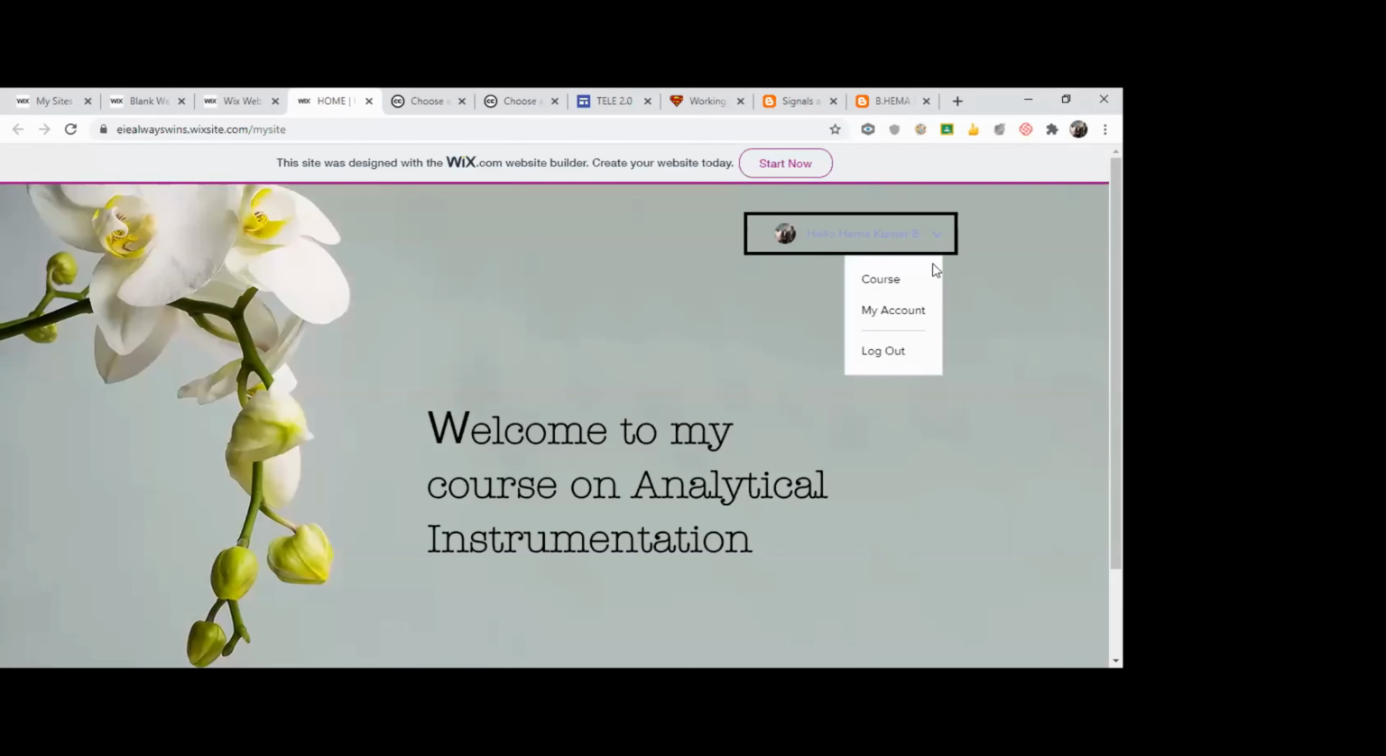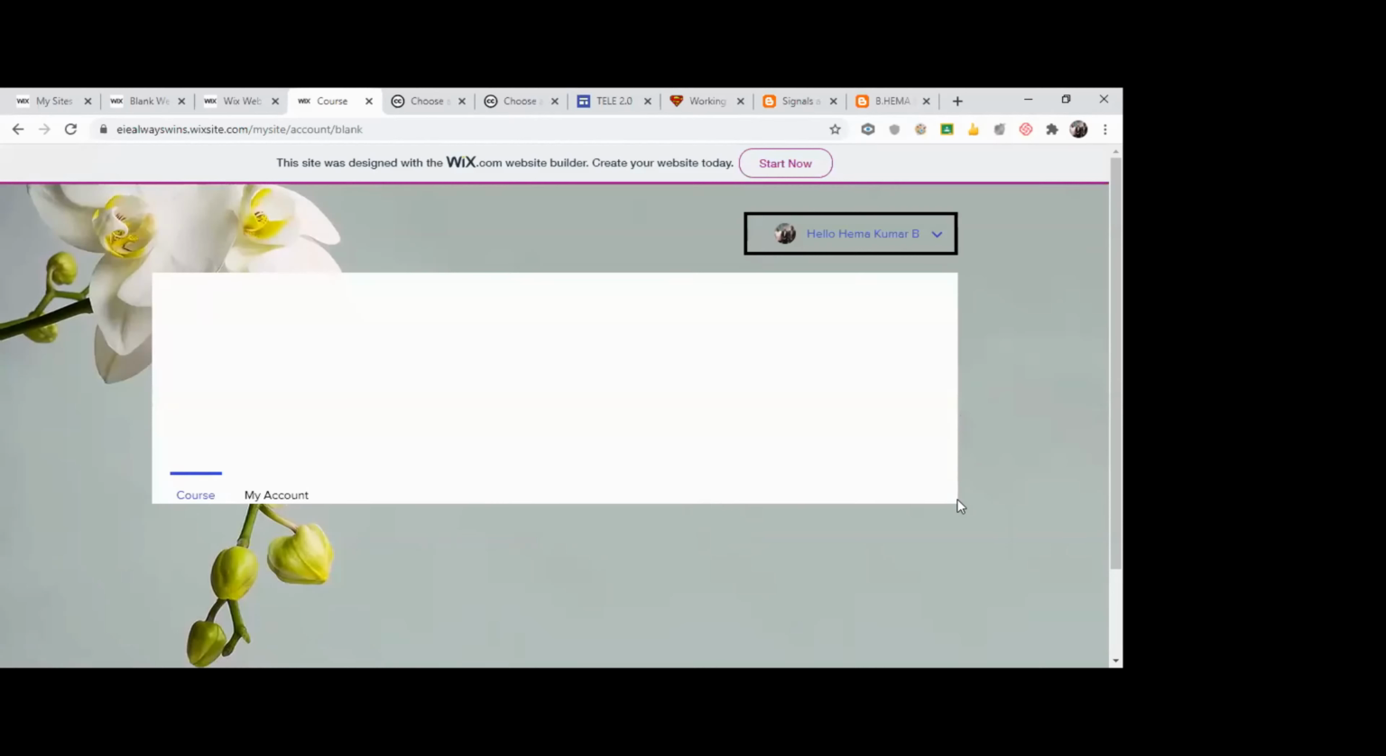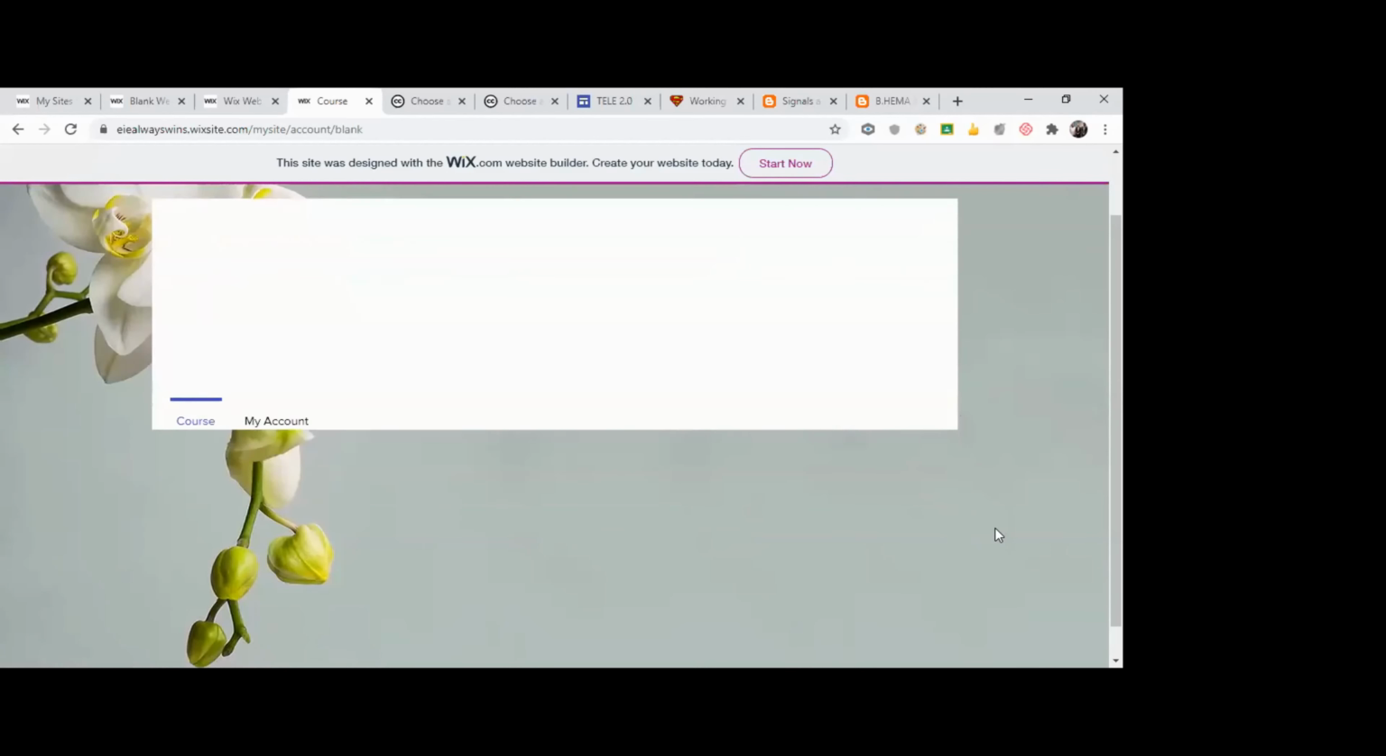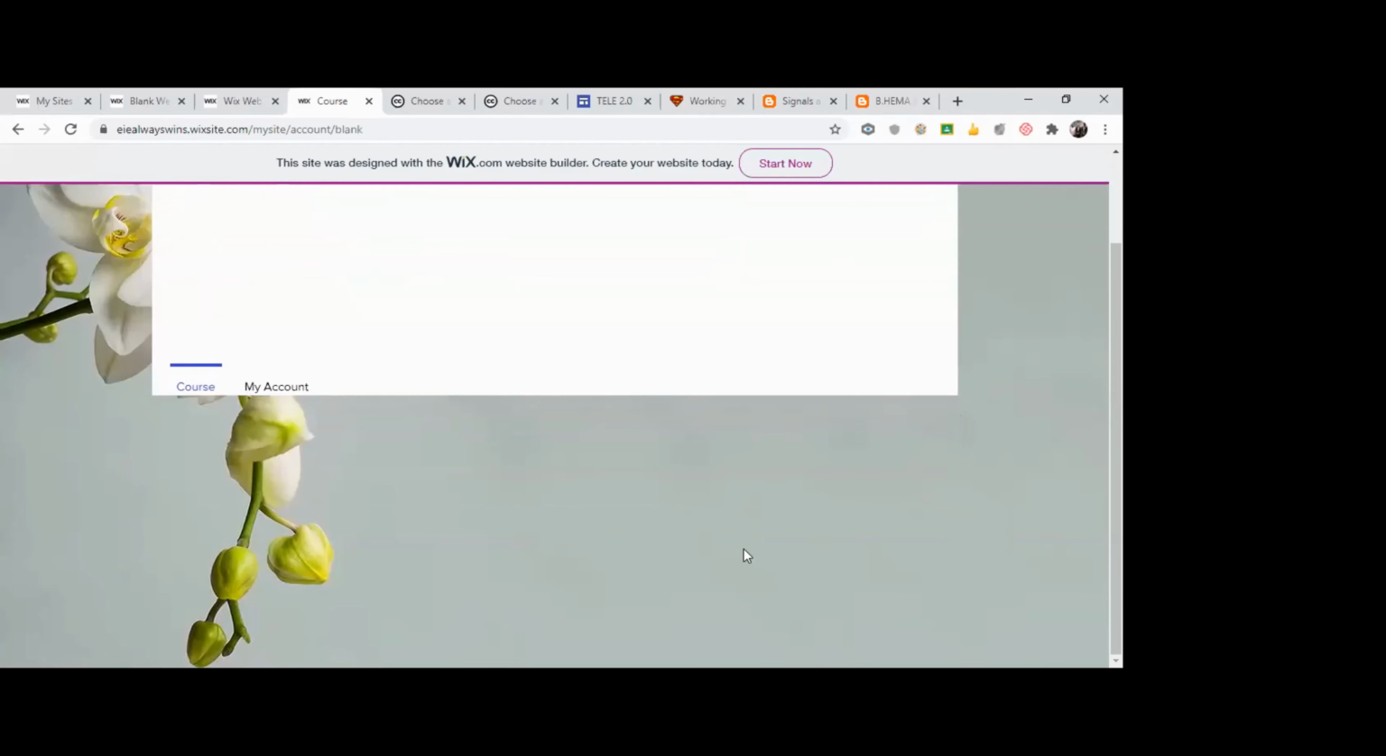Here you can see my account, course, as well as logout. Initially, it had only the login option. Now, after login, it shows course, my account, and logout. My account and logout will be there by default. Course we have created. So I will click on course. Once I click on course,